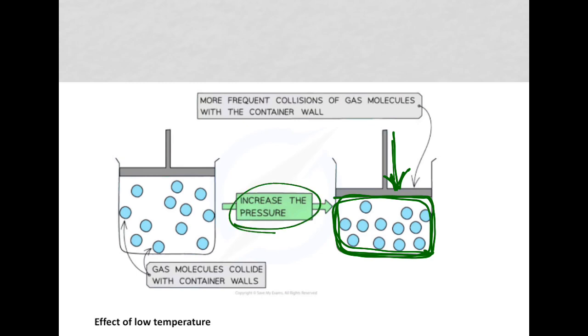Under high pressure, we cannot say that the volume occupied by the gas particles is negligible, because the volume of the gas itself is reduced. Hence, the volume of the individual gas molecules becomes significant.